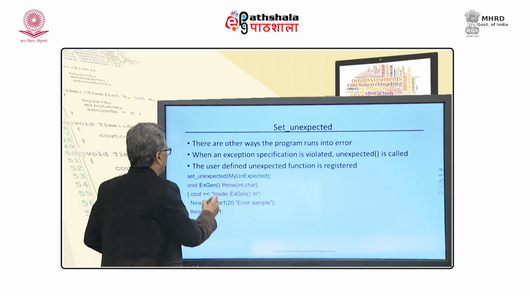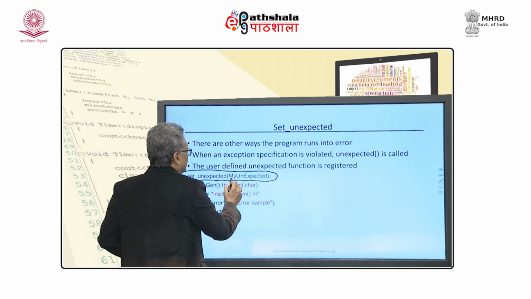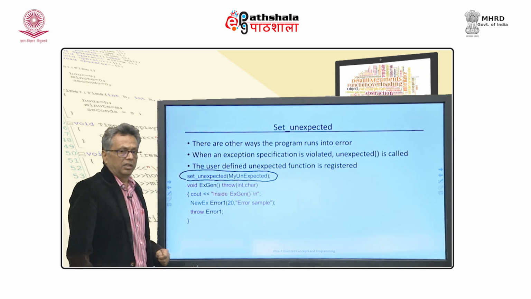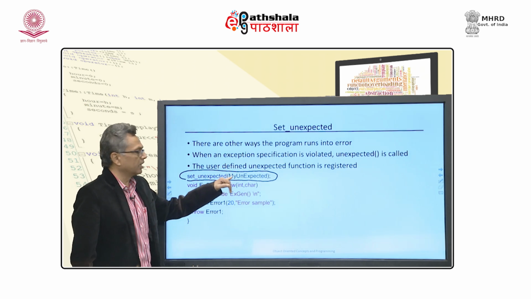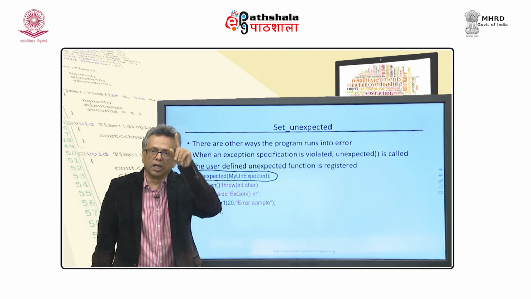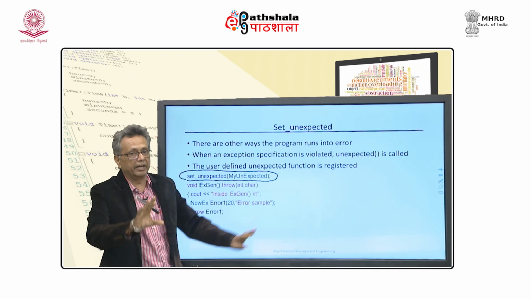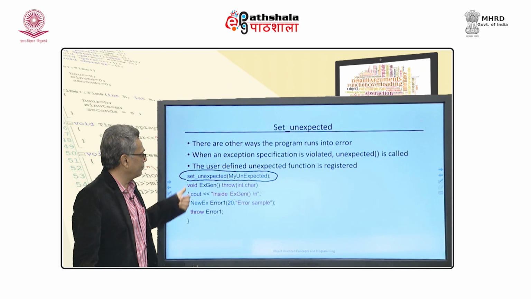So, the first thing that we do is set_unexpected(my_unexpected). I write something called my_unexpected and I just call set_unexpected. Now, you are telling the system that instead of calling the conventional unexpected, call my unexpected, which I have already written.